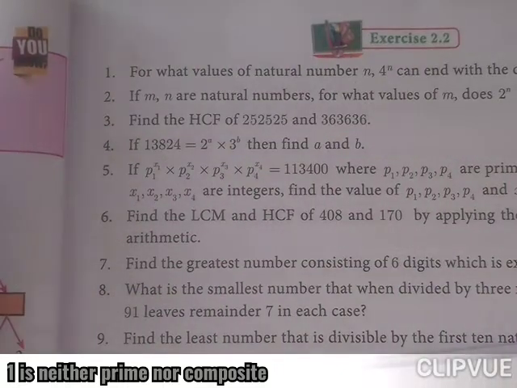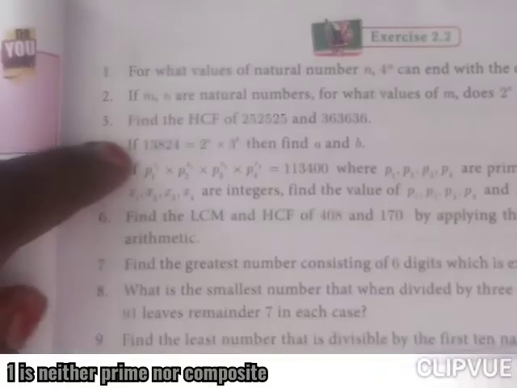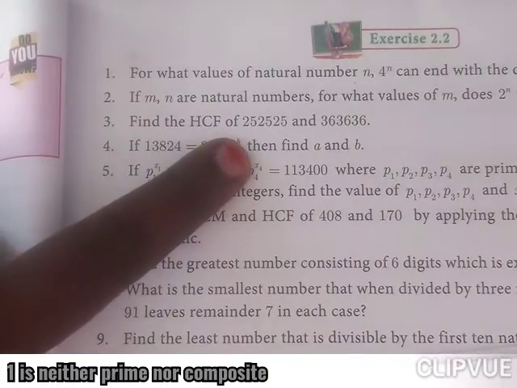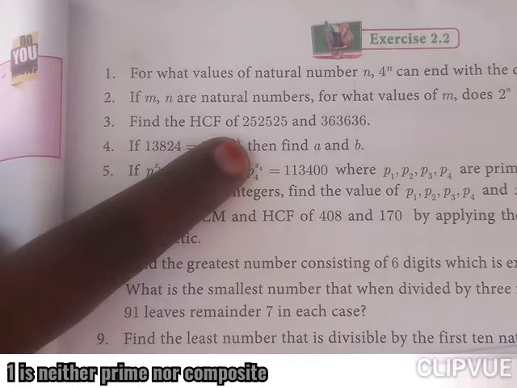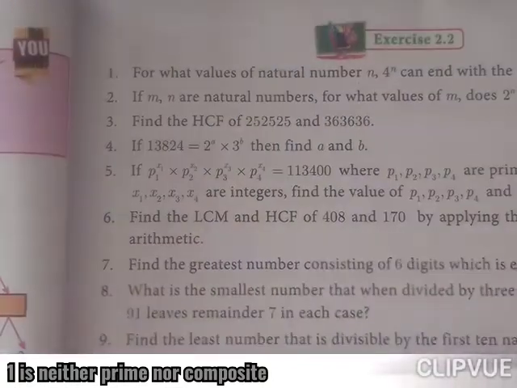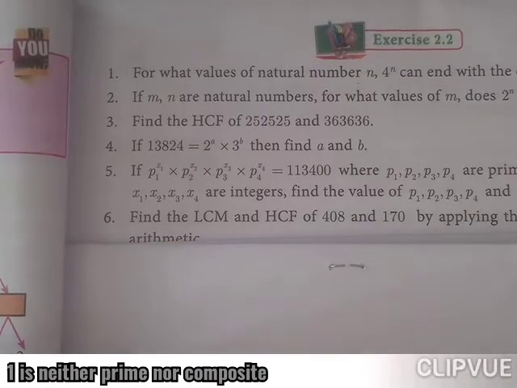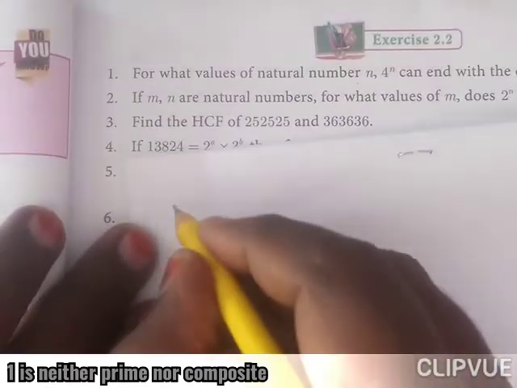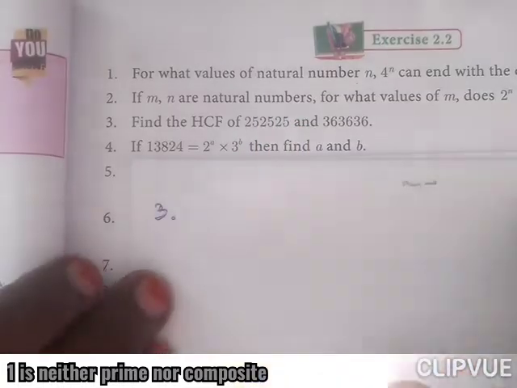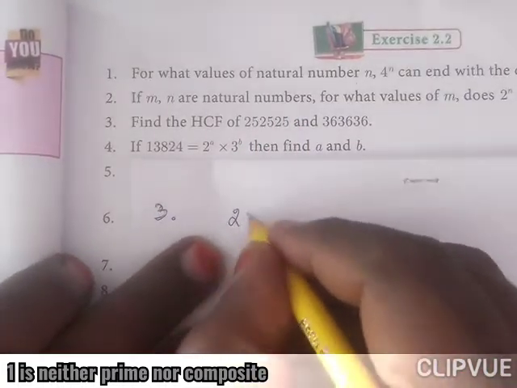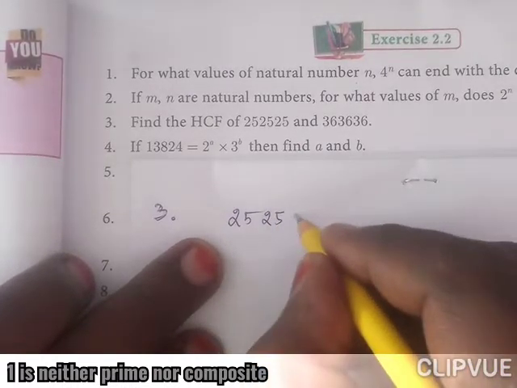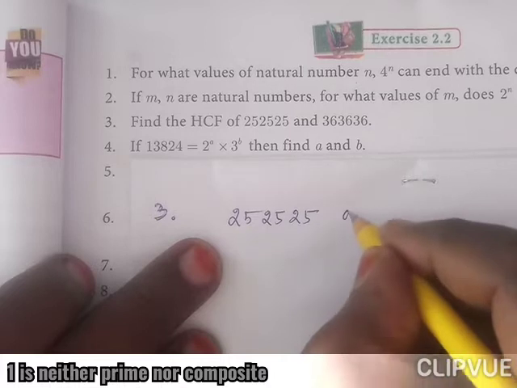Exercise number 2.2, question number 3. Find the HCF of 252525 and 363636. Now we are going to find the HCF of these two numbers. We can use the Euclid division lemma.